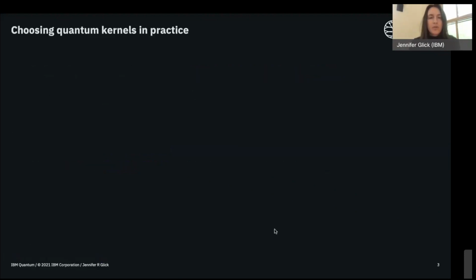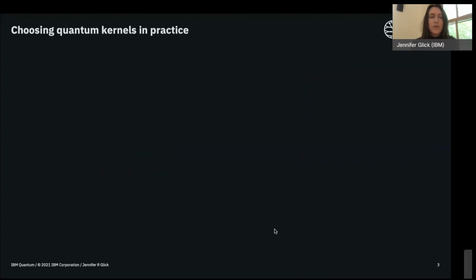So in classical machine learning, there are lots of ways to choose kernels. There's various optimization procedures like boosting approaches or rules of thumb to keep in mind when picking kernels. And in the case of quantum kernels, there's a few different things that we could try. And so what I want to describe is a couple of ways that we might approach this.